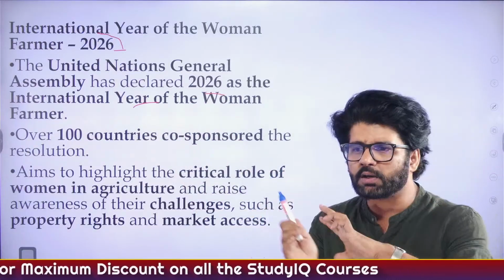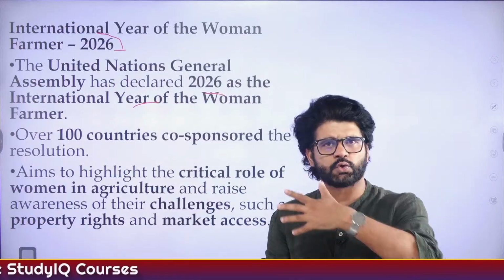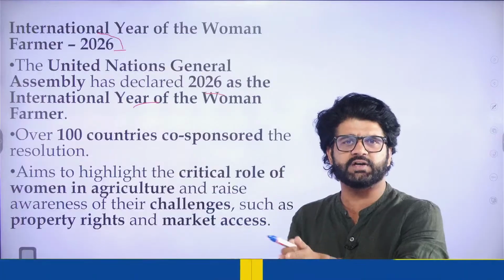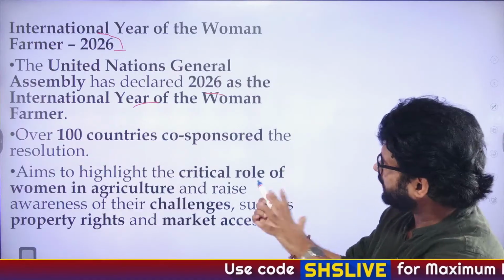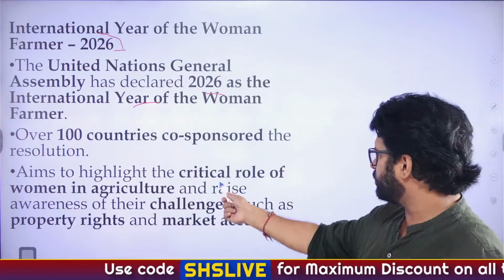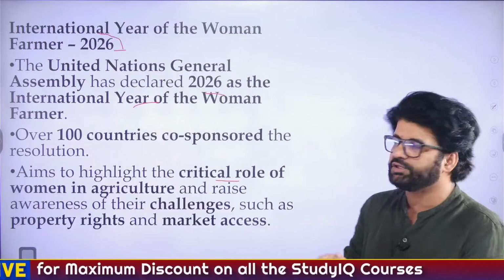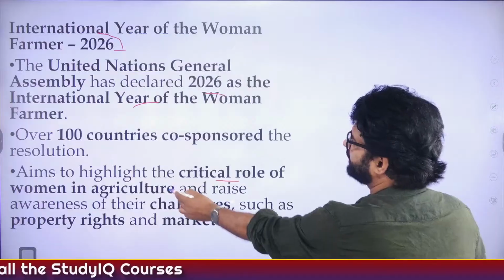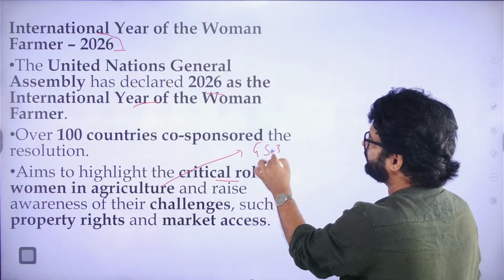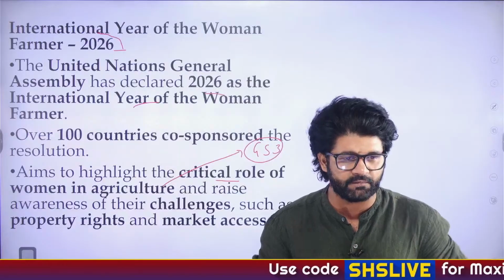UNGA. We'll talk about different organs of UN, Secretariat, ICJ, International Court of Justice, difference between ICJ and ICC, all these things, Trusteeship Council, we'll talk about it later on. Let's focus on the core issue and aims to highlight the critical role of women in agriculture. So this is not only about GS2, NGOs, SHG, pressure groups, even in GS3 you have agriculture. In GS1, you have role of women. So this particular issue can be connected to so many different issues.